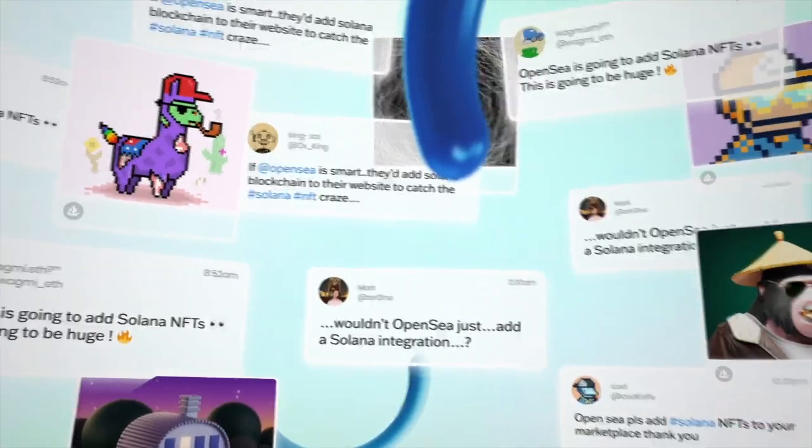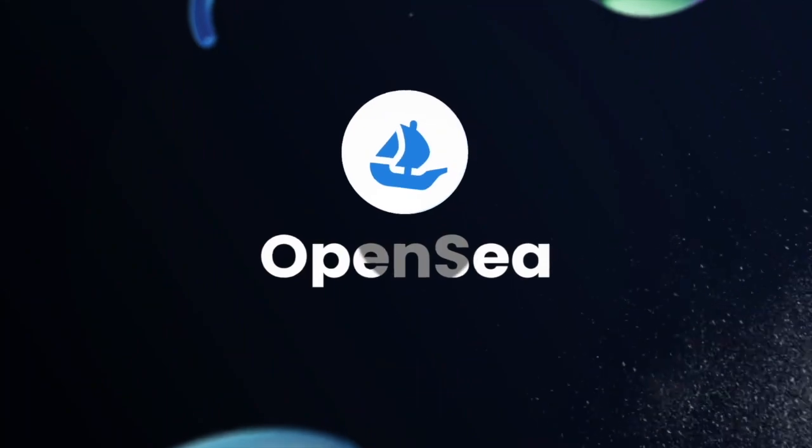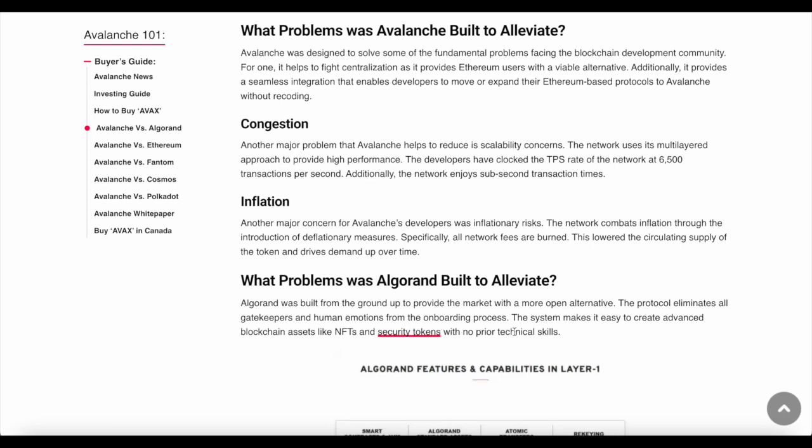What are the problems that Algorand was built to solve and to alleviate? Well, Algorand was built from the ground up to provide the market with a more open alternative. The protocol essentially eliminates all gatekeepers and human emotions from the ongoing processes. The system makes it easy to create advanced blockchain assets like NFTs and security tokens with no prior technical skills.